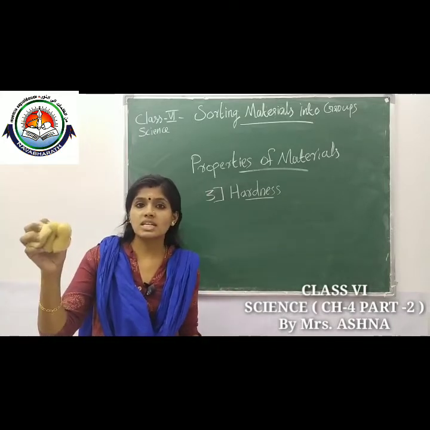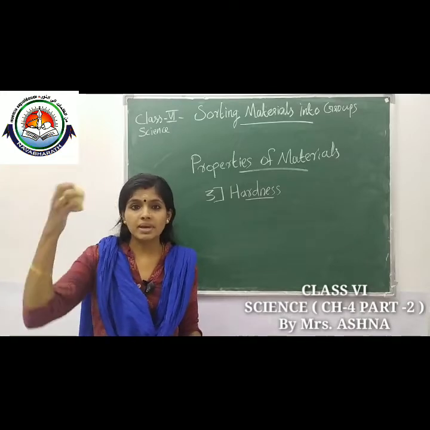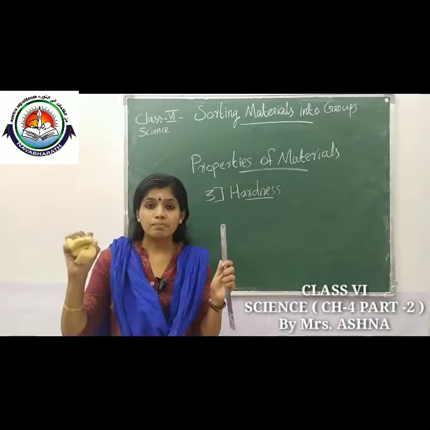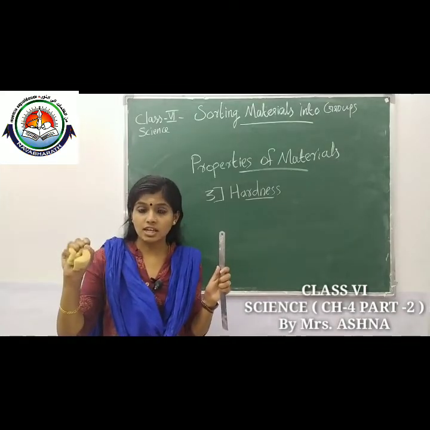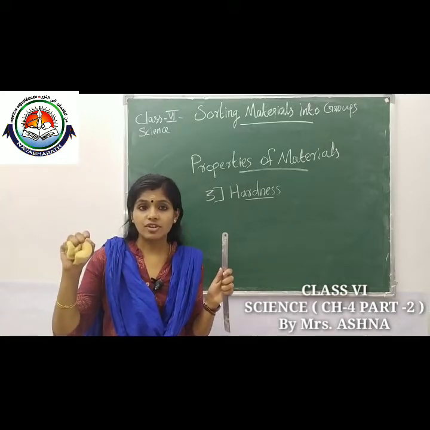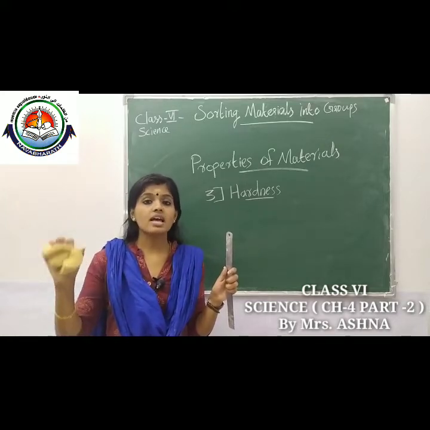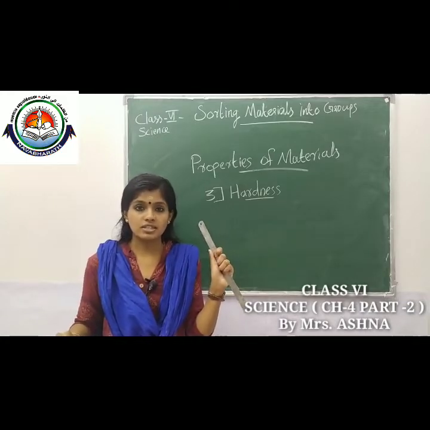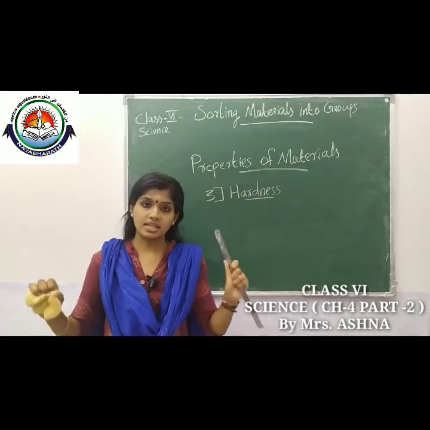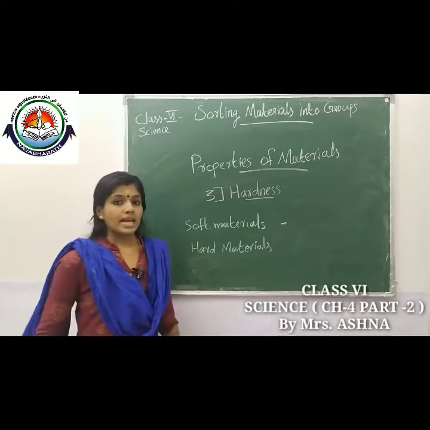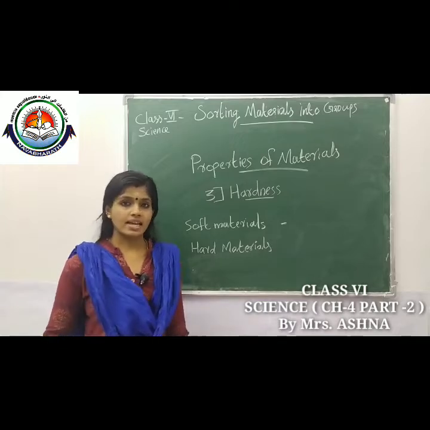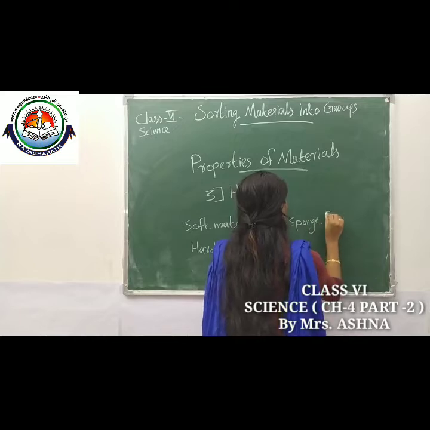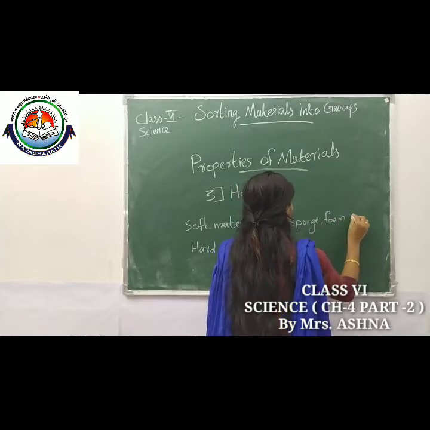So this sponge is an example. The materials we can compress easily are called soft materials. Materials that we can't compress are known as hard materials. Okay. Examples of soft materials? Yes, sponge, foam, and melted wax.